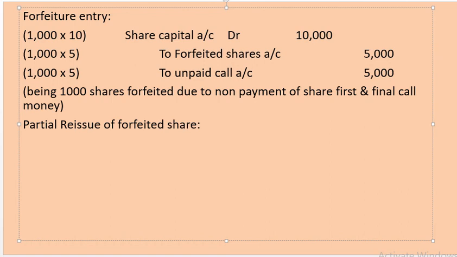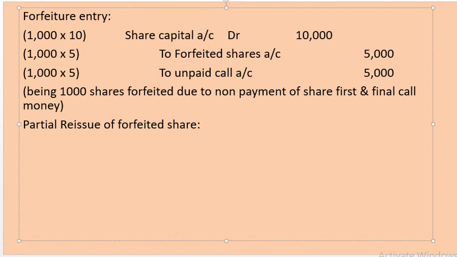Next journal being for partial reissue of forfeited shares. In this problem, because of the non-payment of the final call of 5 rupees, 1000 shares have been forfeited. From those 1000 forfeited shares, only a portion is going to be reissued. That is, in this problem it is given that 600 shares have been reissued to the public. For that partial reissue, we are going to journalize it. What will be the journal?